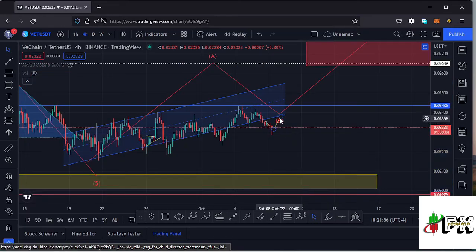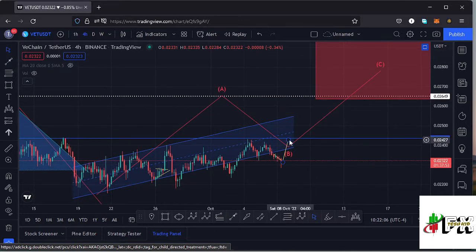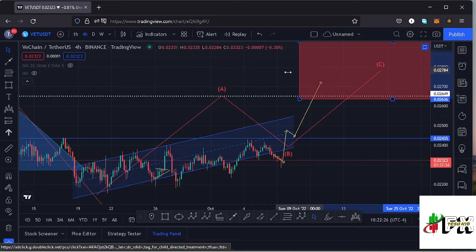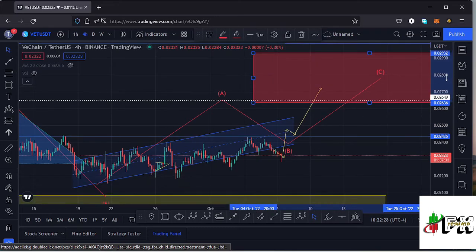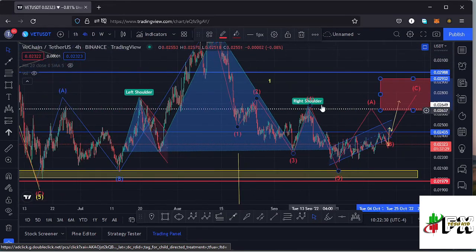There is also a possibility that the breakout won't be a success, and as we try to have a retest of the lower side of the channel, we are going to get back into the channel once more, continue pushing higher, maybe this time manage to break above the key area of resistance at around the $0.024 mark, see even a retest of that key area of resistance, then continue pushing higher, manage to break out of that channel once more to the upper side, then continue pushing higher to get us into this red target area that I have drawn out here on the charts in the formation of a higher Elliot wave count 2. So those are the two possible scenarios that can play out here on the Vechain chart.